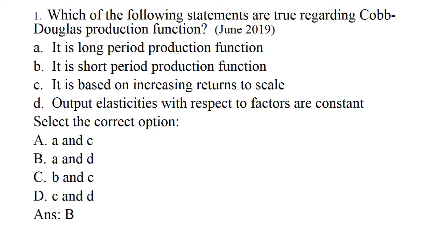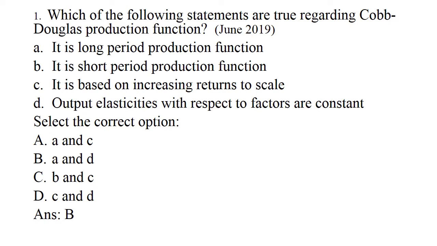Here the first option is, it is a long period production function. A long period is a period during which all the factor inputs are variable. But in the short period, a few factors are variable and other factors are kept constant. In the Cobb-Douglas production function, we use only two factor inputs, labor and capital. Both the factors are variable factors. So, it is a long period production function.